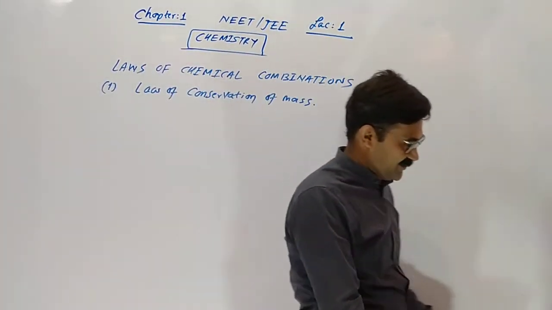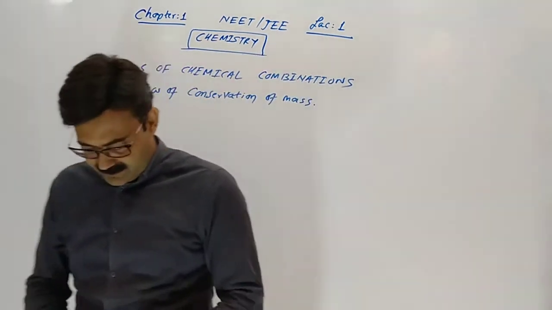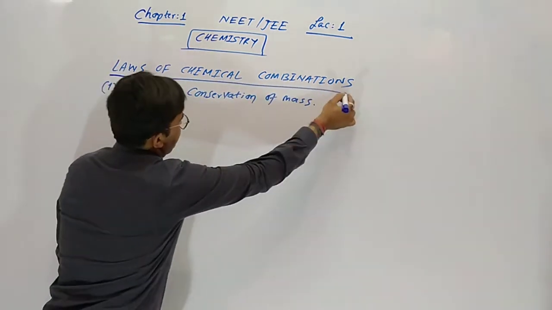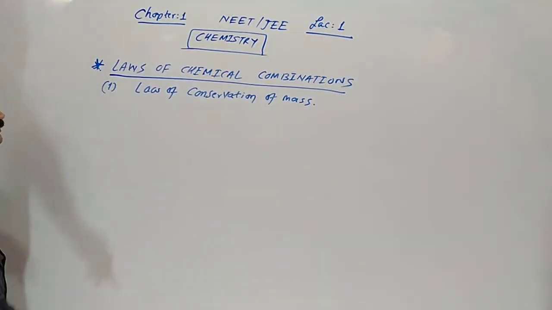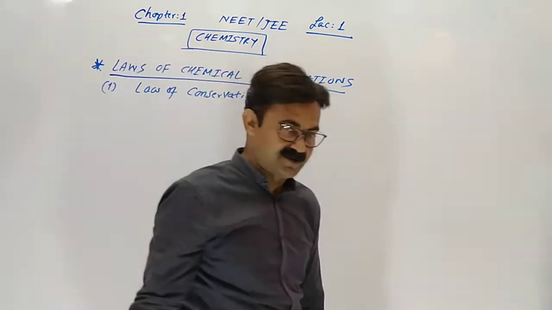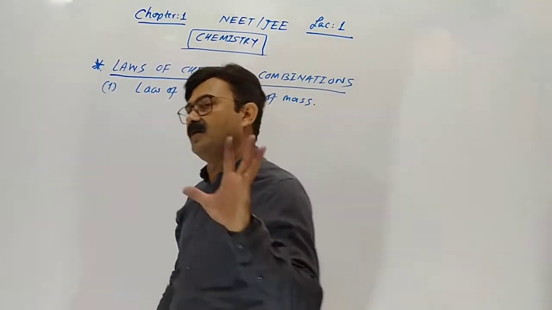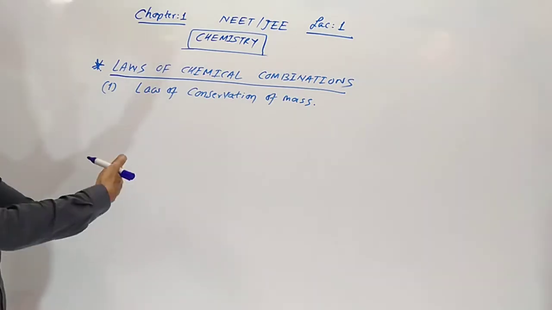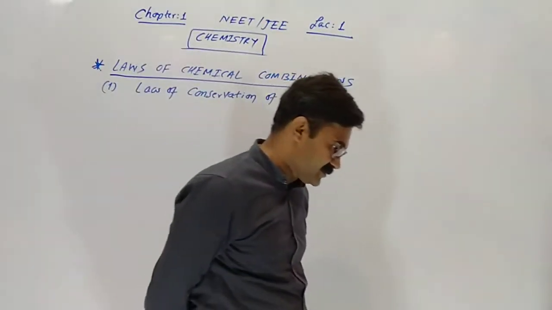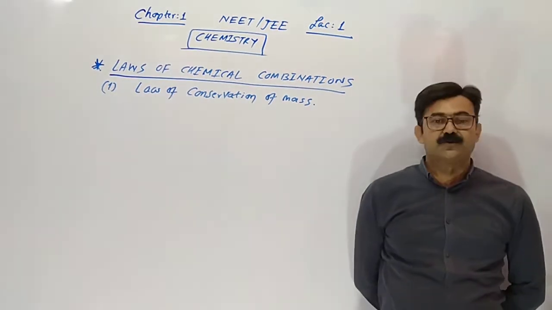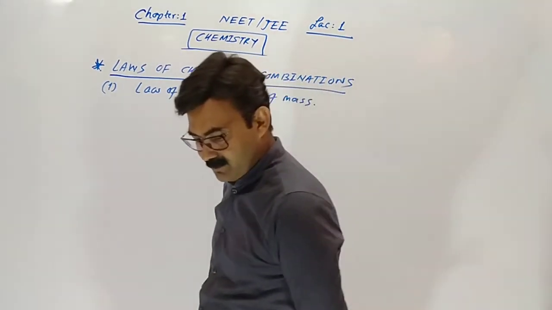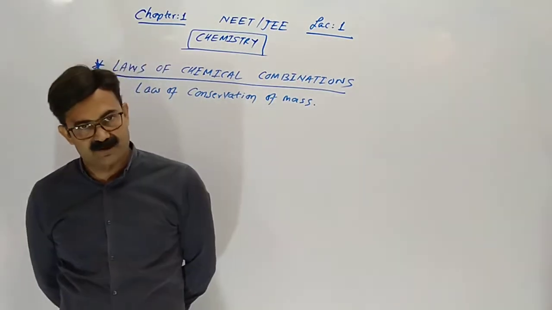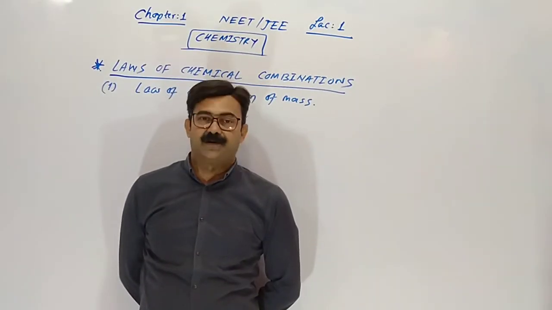We are going to start our syllabus for NEET. And some tricks we will also discuss. Today we are going to discuss important points of this chapter and of chemistry also, laws of chemical combinations. We know there are 5 laws of chemical combinations. What is chemical combination? Two or more than two types of substances are combining and reacting with each other, and it gives a product, that is called chemical combination.